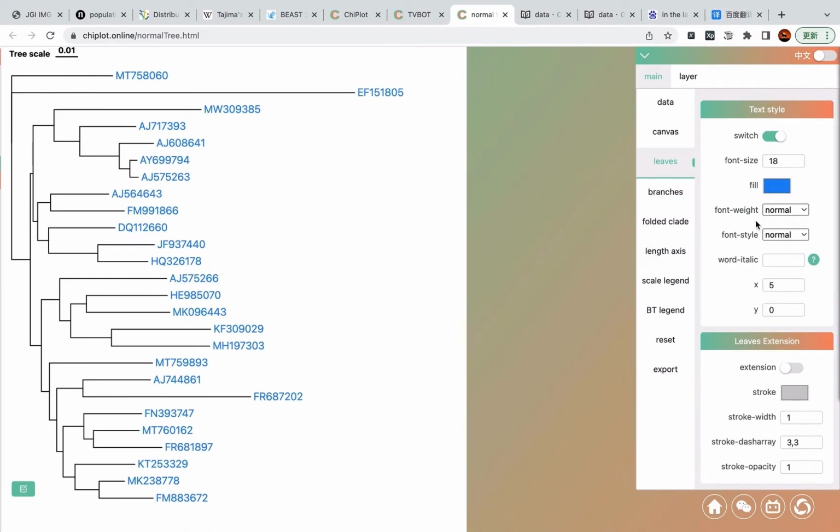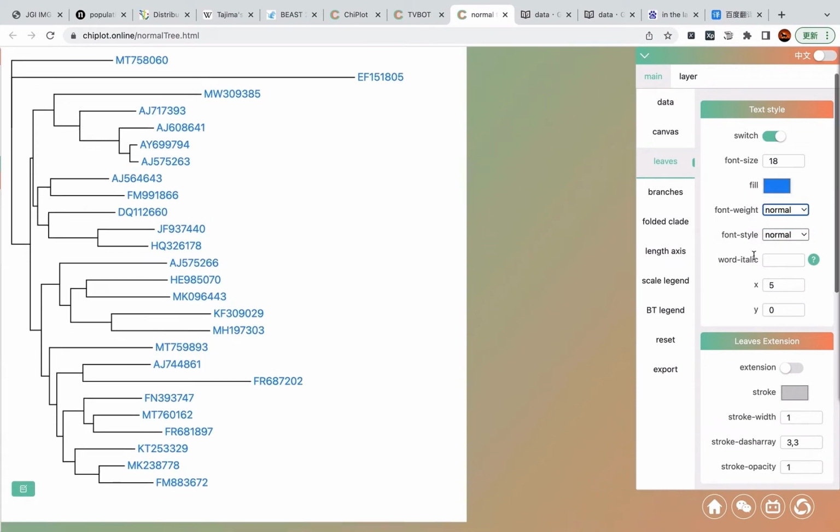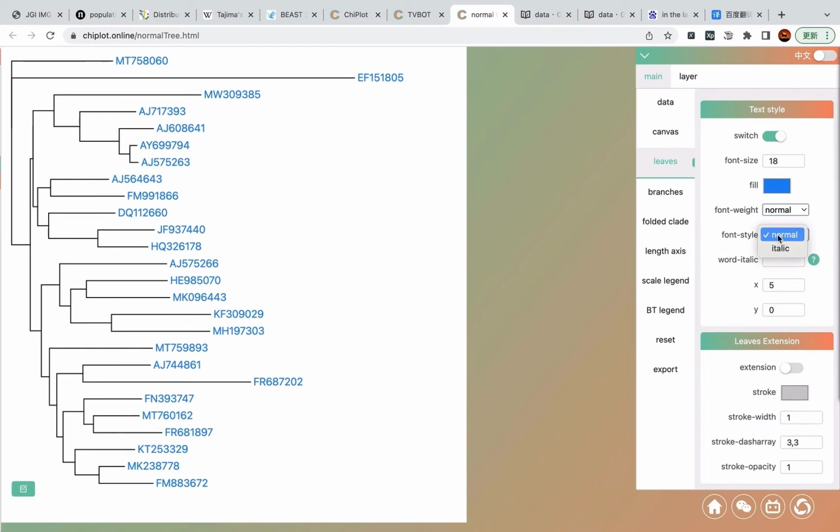The next one is font weight. There are two options to select. The first one is normal and the second one is bold. The next one is font style. It has also two options. The first one is normal and the second one is italic.